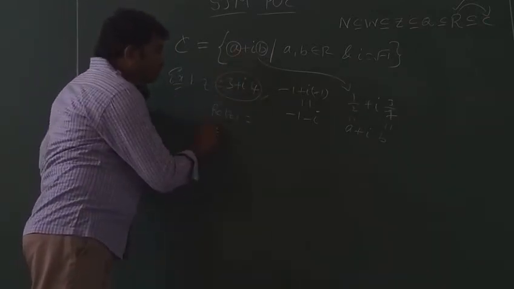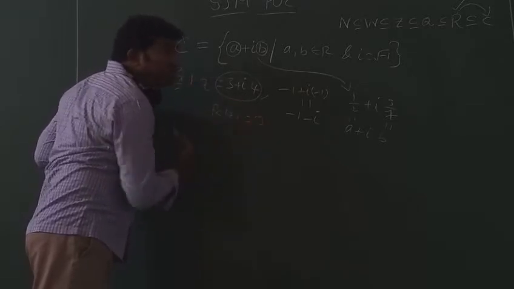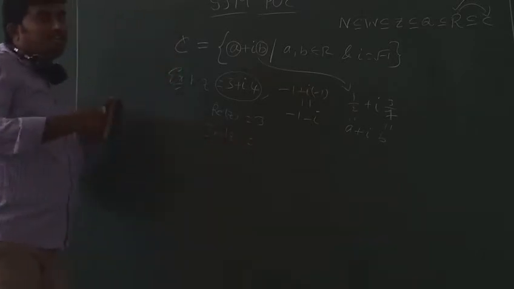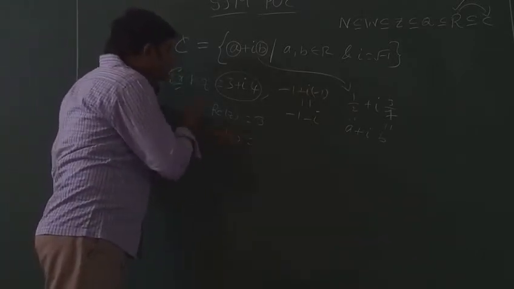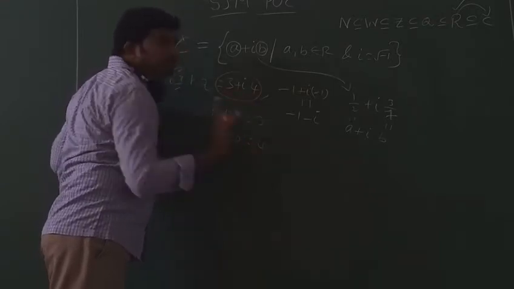Remember, Re means real part. The real part of this complex number Z is what? 3. Next, we will write Im, which means the imaginary part of the same complex number. What is it? 4. That's it. Don't write i.